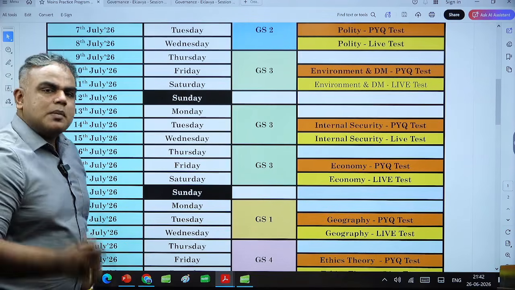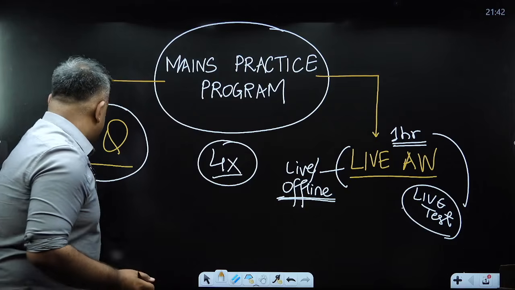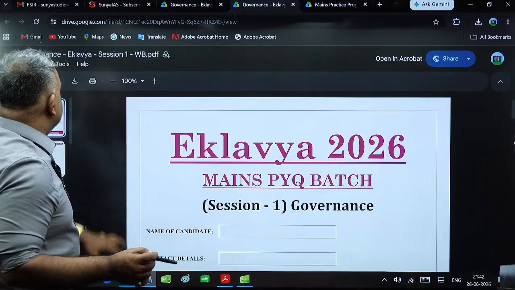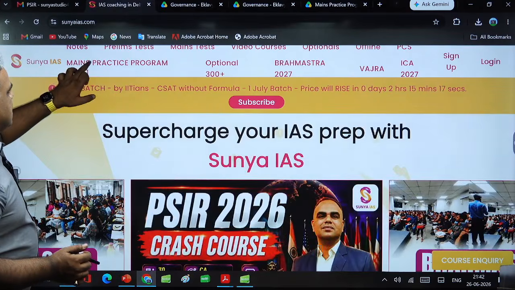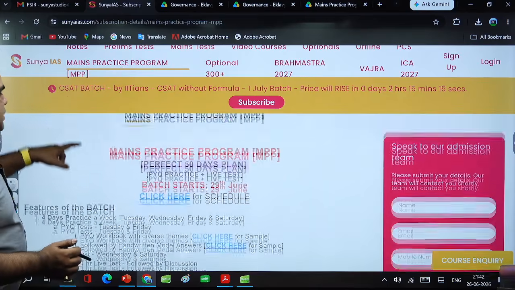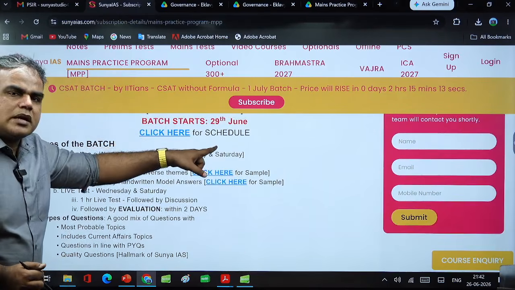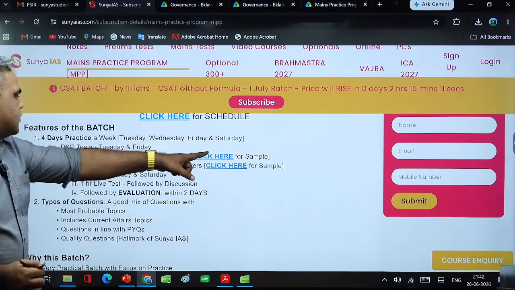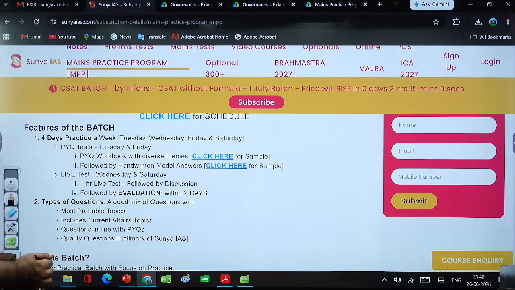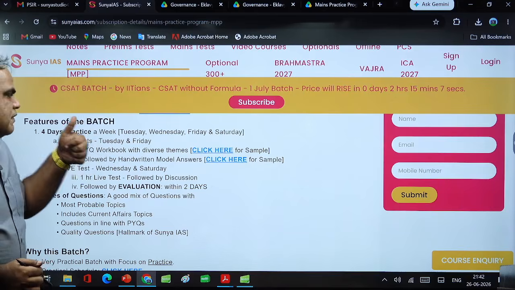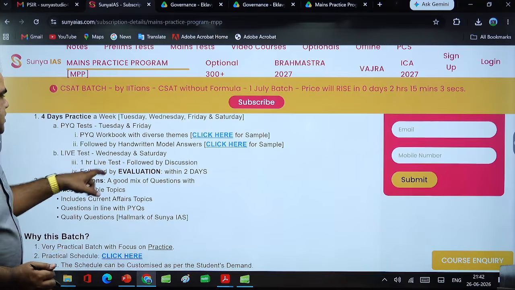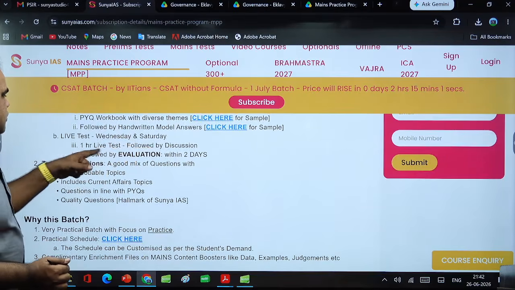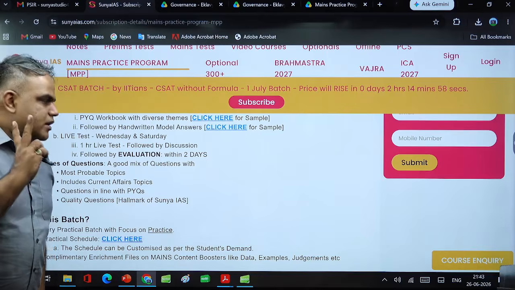Now, in case somebody is new, you can go into the Shunya website. Let's say how to log in. This is the Shunya website, and here is the Mains Practice Program. From here you can get the schedule. The PYQ workbook which I told you about is there. You have the handwritten model answers which I showed you. The live test is there, followed by the discussion, and of course the live test evaluation, which you will get within 2 days.